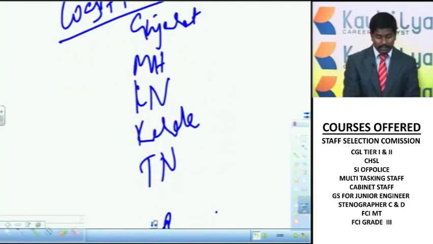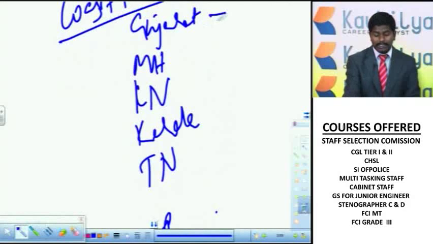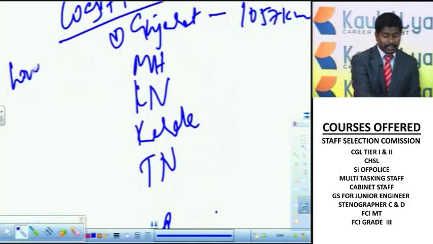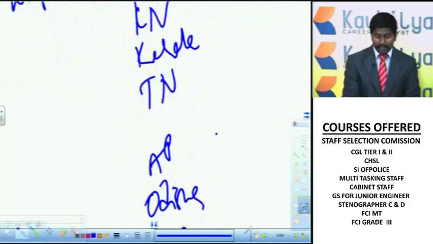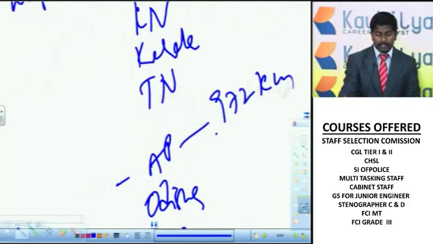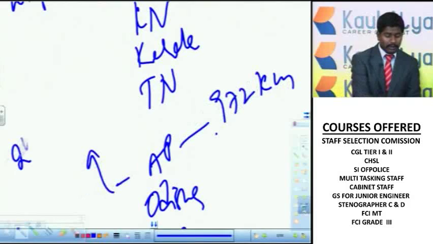Of these, Gujarat shares the longest coastline, of 1,057 kilometers. Remember this point: Gujarat has the longest coastline. After this, Andhra Pradesh has the second longest coastline, of 972 kilometers.